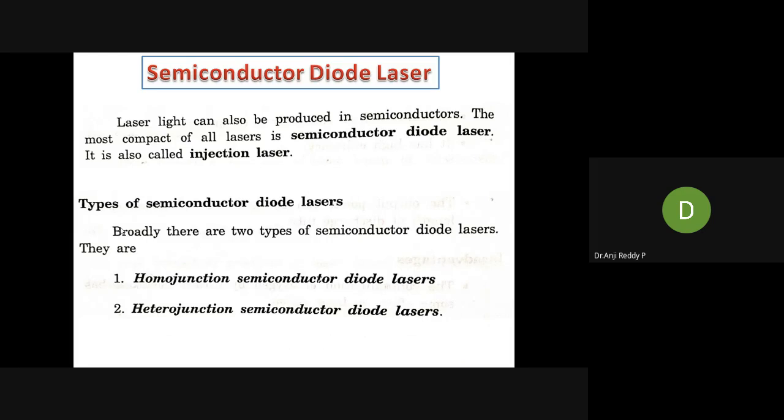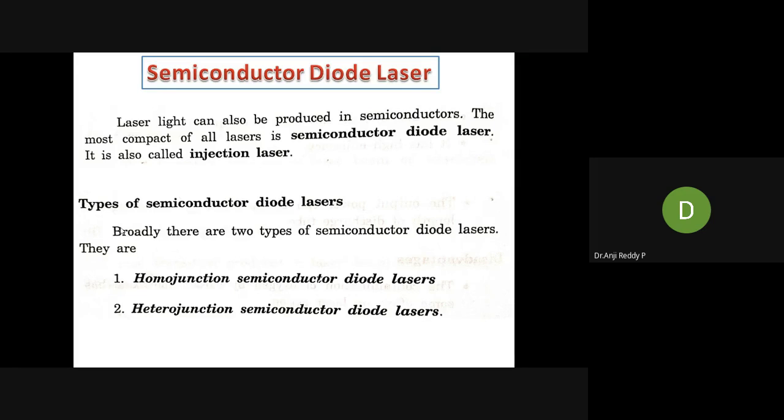What is the meaning of homojunction? Same kind of semiconductor, same kind of material on both sides of the junction. Heterojunction means different types of semiconductors on both sides of the junction.